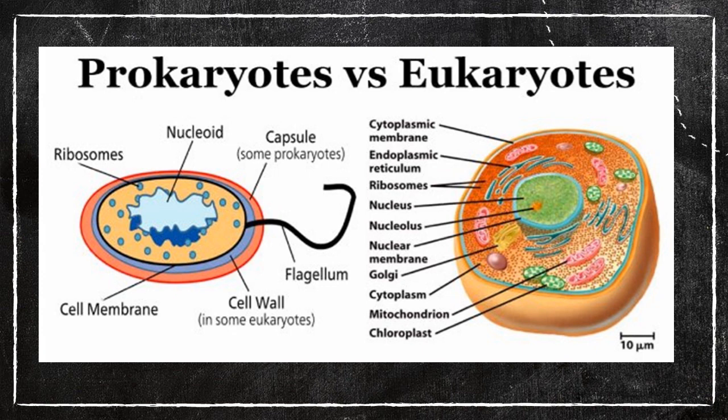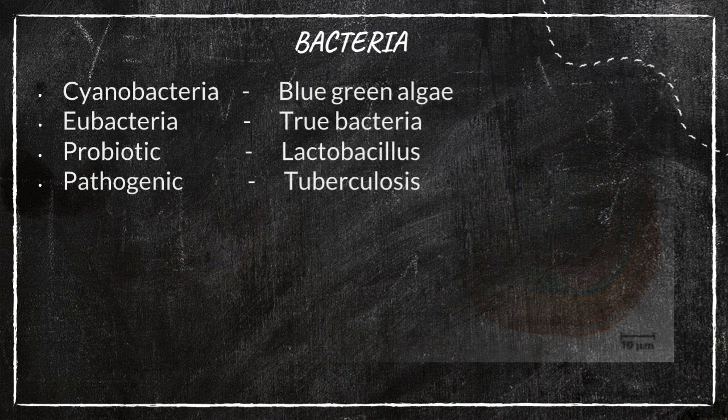Fine. Now let us see regarding bacteria. Bacteria, as we said, is a prokaryotic cell, right? And this bacteria includes cyanobacteria as well as eubacteria. What do you mean by cyanobacteria? Cyanobacteria is also this type of bacteria only, but it's a blue-green algae.